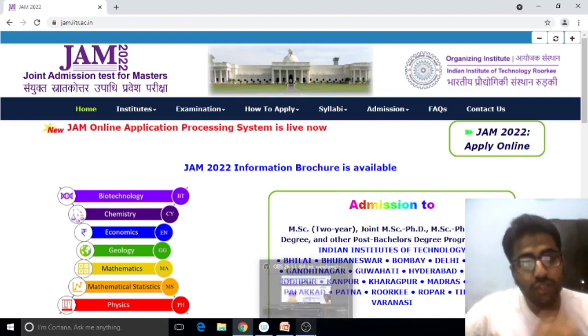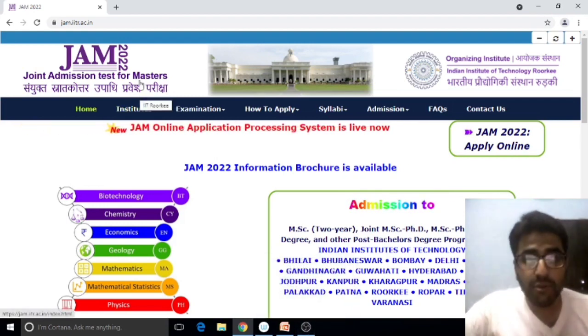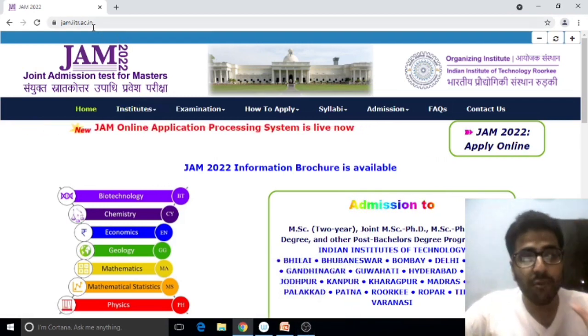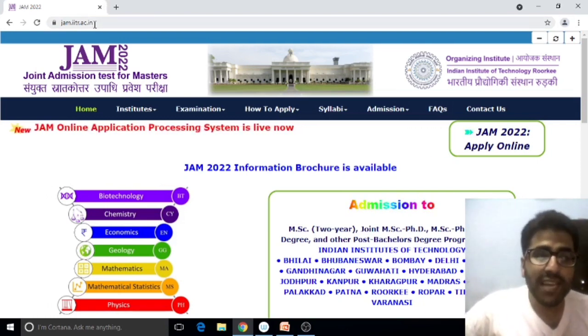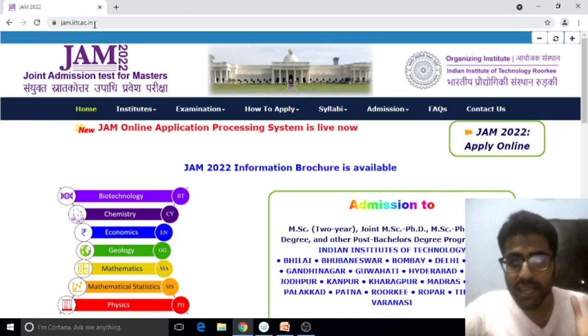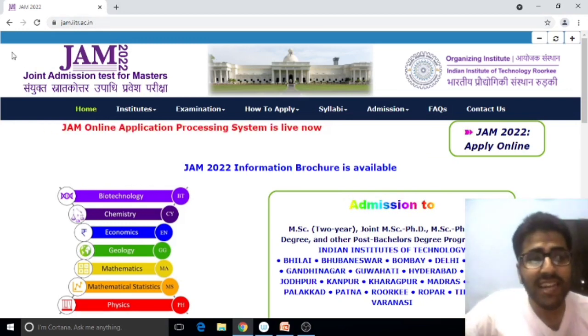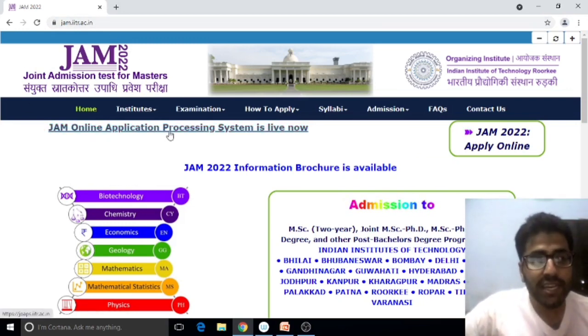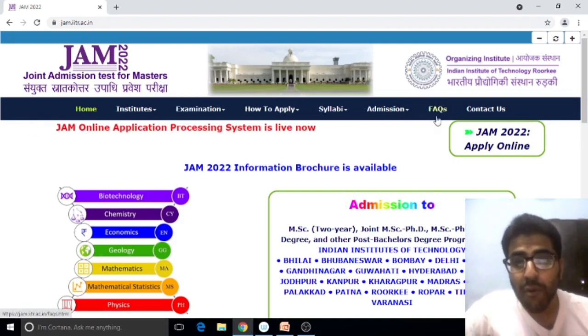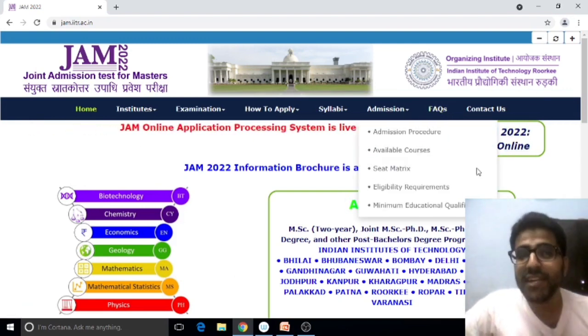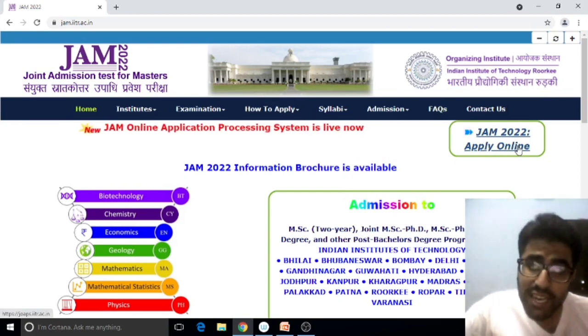Let's begin. So this is the website for JAM 2022. The organizing institute is IIT Roorkee. The official website is jam.iitr.ac.in. You will get the link in the description box. Once you are on the website, it shows the JAM online application processing system is live now, and here it shows JAM 2022 apply online. When you click on this,